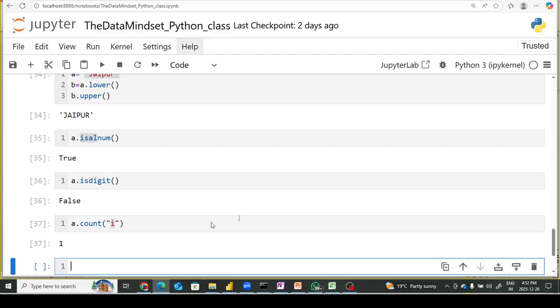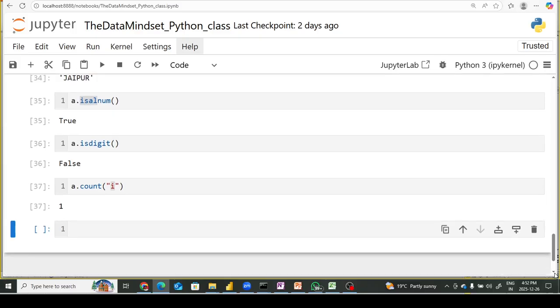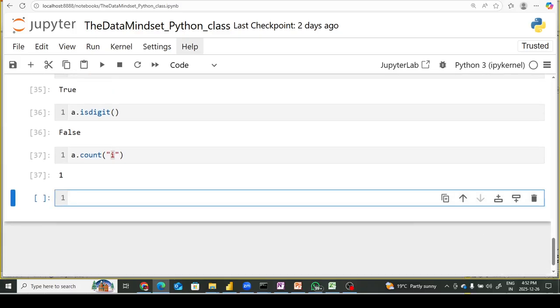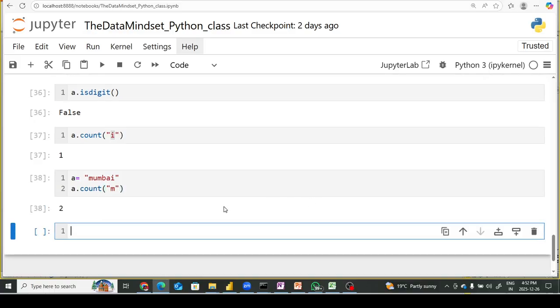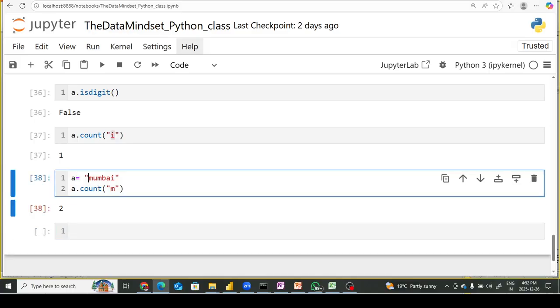Let's take another example, and I'm going to write a equal to Mumbai, right? And if I write a dot count function, and inside the count function I want to know the frequency of m, in this case it's supposed to give me 2, because there are two m's in lower case, and it will give me the frequency count of m. Alright, so I hope you can understand that this is how you can use the functionality of the string.